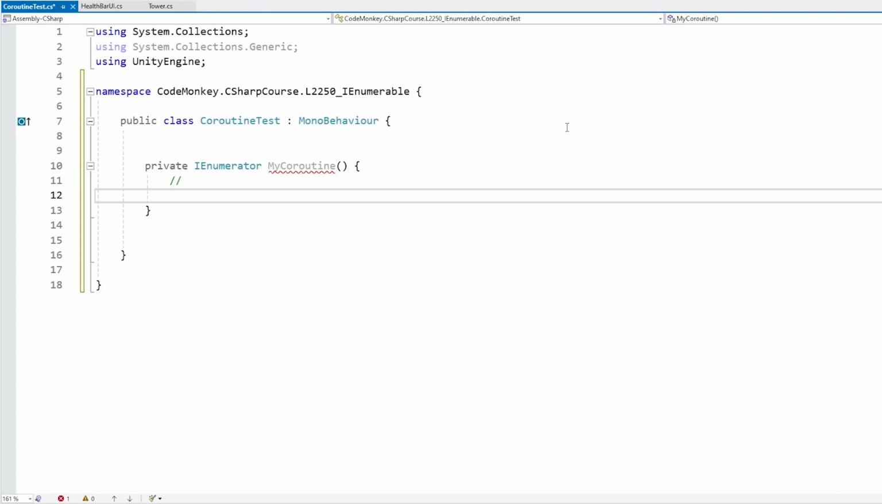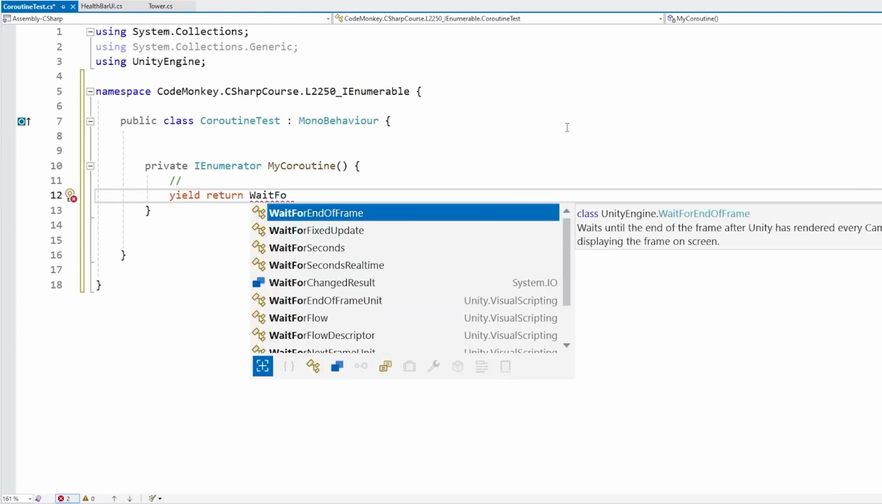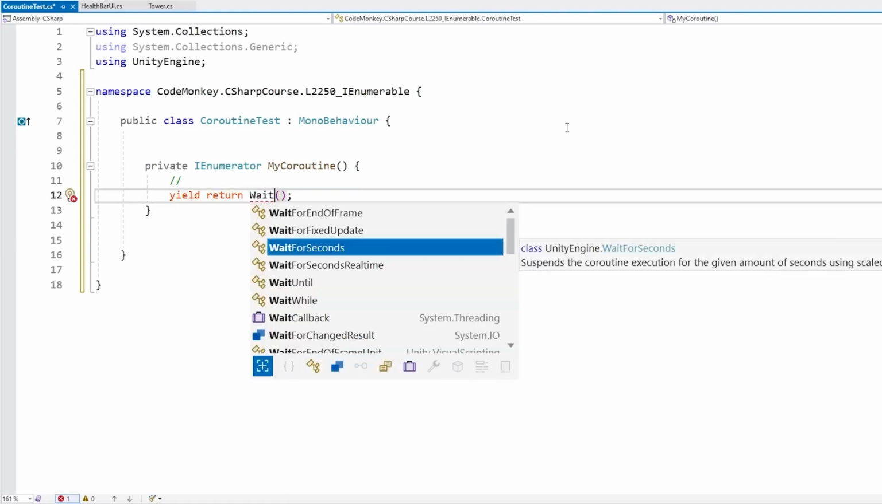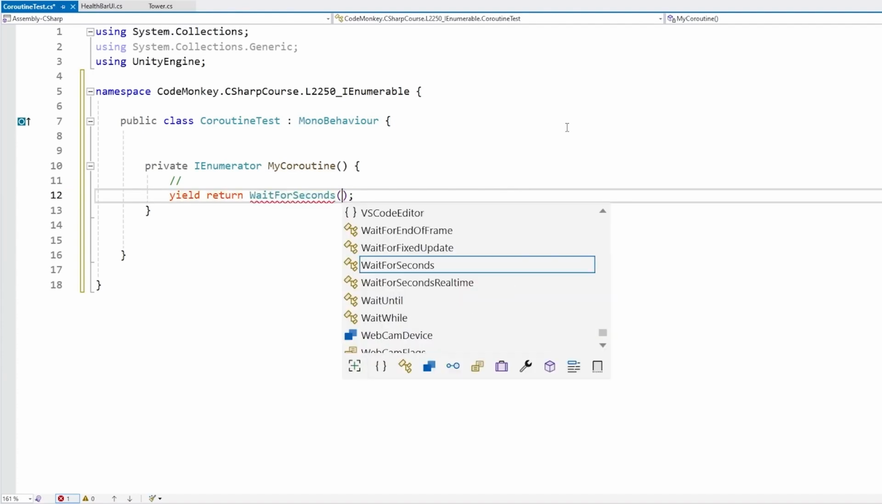Then when you want to split the logic, you can do yield return. And then Unity actually has some nice built-in functions. Like for example, we can do yield return, wait for end of frame. This is basically going to wait for the end of frame before running the code down here. Or for example, we have wait for seconds. This is going to wait for a bunch of seconds before continuing to execute the code.